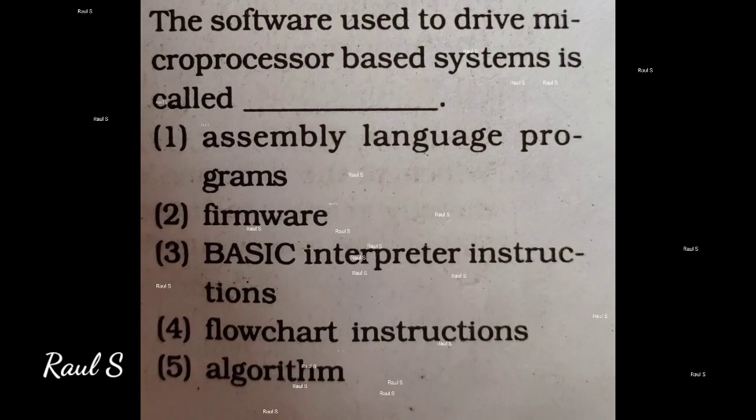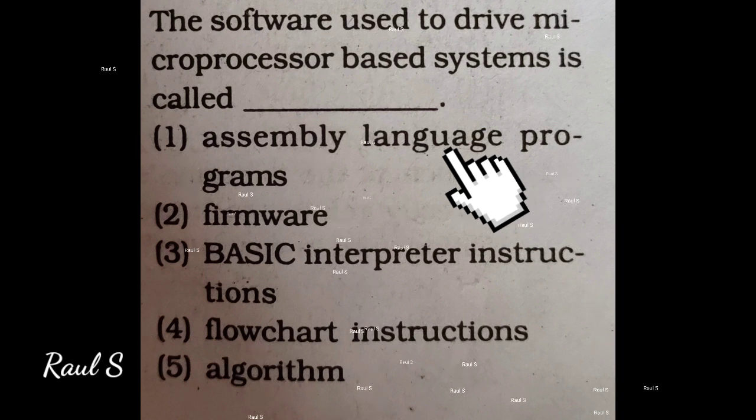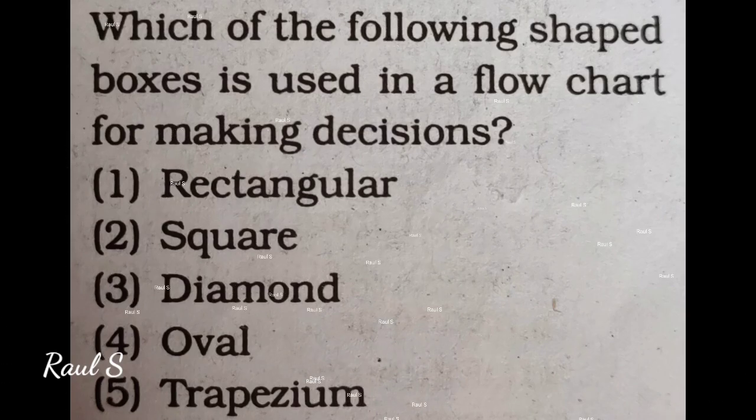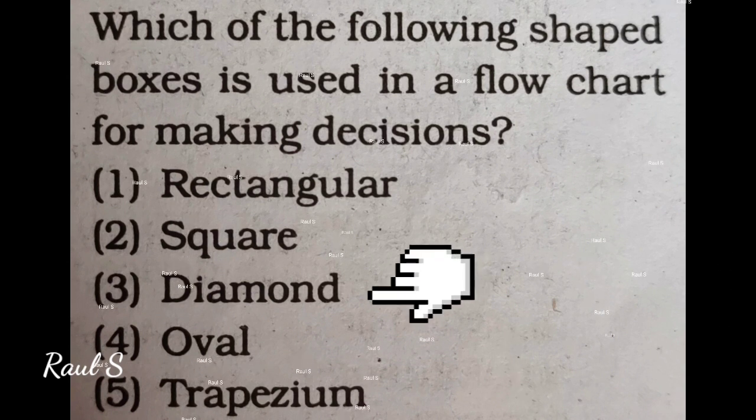The software used to drive microprocessor based system is called, answer is assembly language programs. First one. Which of the following shaped boxes is used in a flow chart for making decisions? Answer is diamond. Third one.